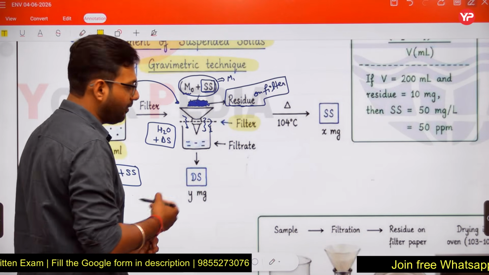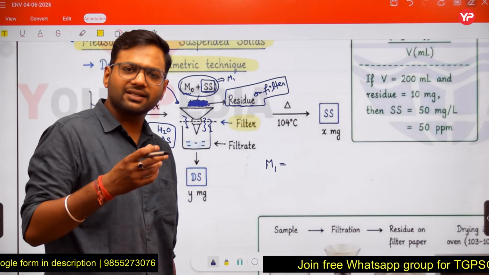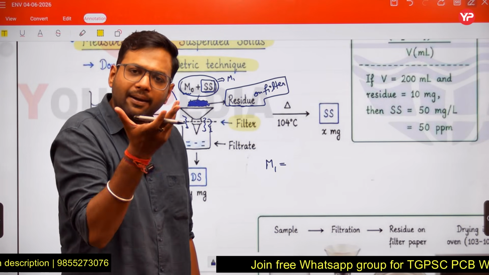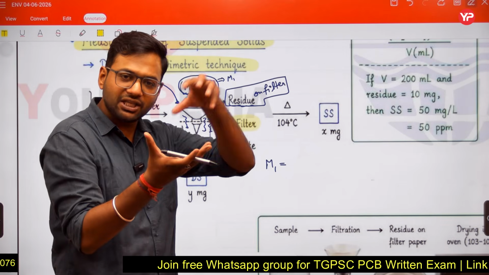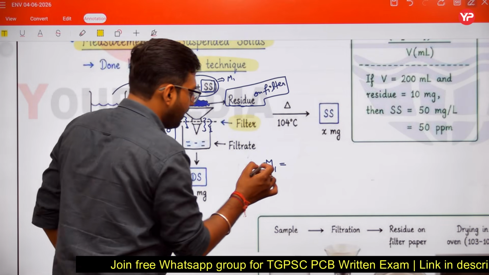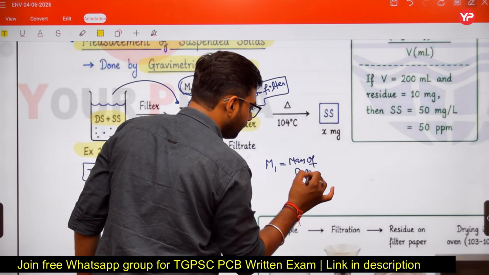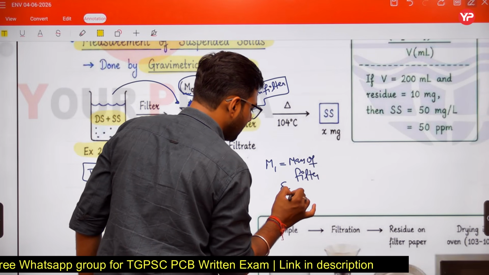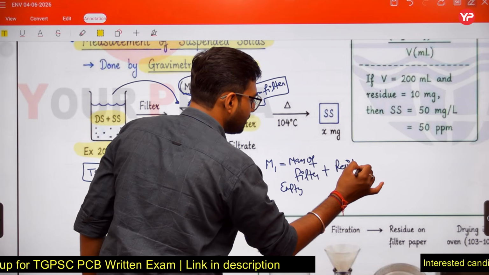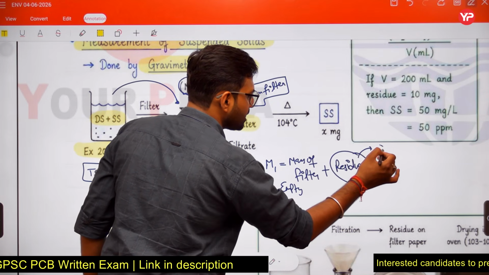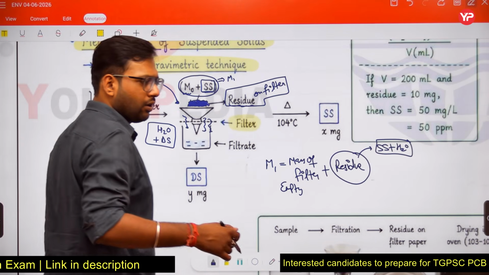Total mass we are saying M1. M1 is the mass of the empty filter plus residue, and this residue consists of suspended solids plus some amount of water also. Yes or no?